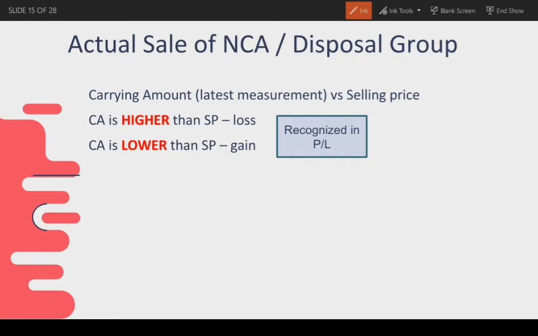Actual sale of non-current asset or disposal group. So, dito, di-dispose mo na yung asset or bibenta mo na yung asset. So, carrying amount, the latest measurement versus selling price. If the carrying amount is higher than selling price, merong loss, recognized in profit or loss. Bakit? Dahil mas mababa yung na-receive mo kumpara doon sa value ng asset. If the carrying amount is lower than the selling price, ibig sabihin mas mataas yung nabenta mo, magkakaroon ng gain na recognized in profit or loss.